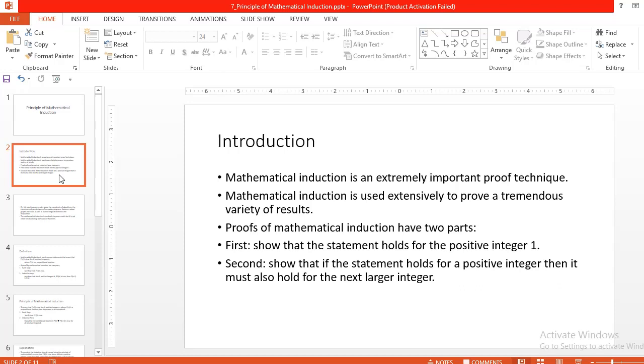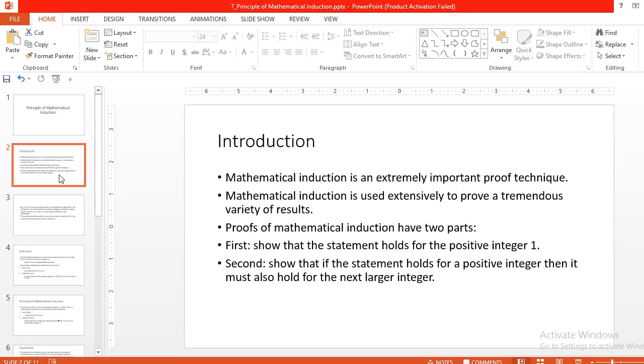The first part is to show that the statement holds for the positive integer 1. And the second part of this proof technique is to show that if the statement holds for a positive integer, then it must also hold for the next larger integer.